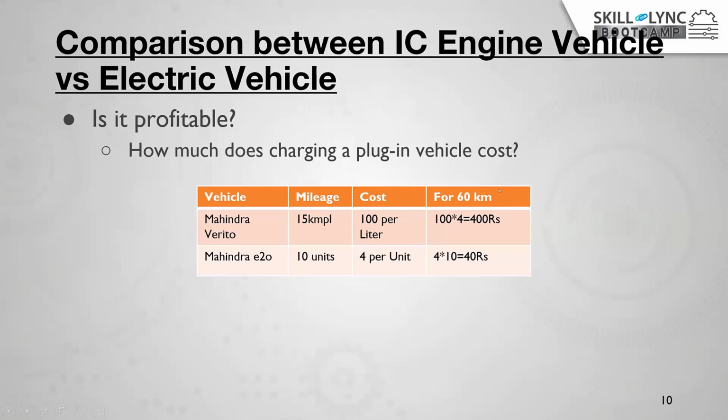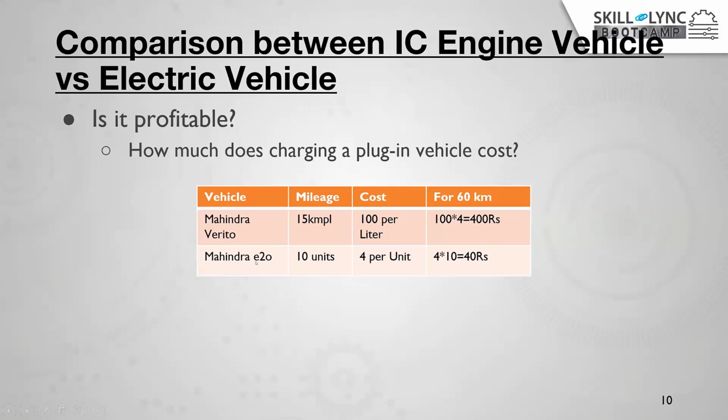I want to travel 60 kilometers. So how much will it cost? 15 kilometers is the given mileage, and I want to travel 60, and the cost is 100 per liter. So 15 into 4 gives 60 kilometers. To travel 60 kilometers, we require 4 liters of petrol. So 4 liters into 100 rupees, it will cost 400 rupees.